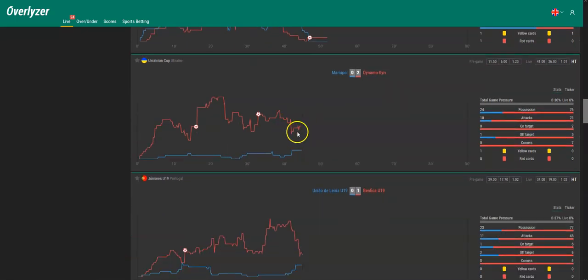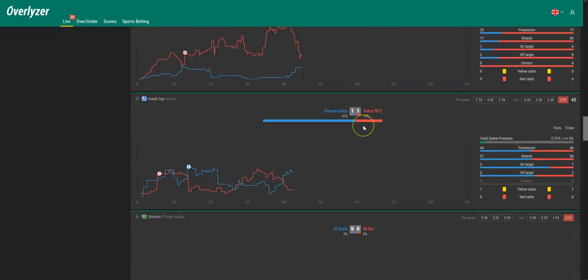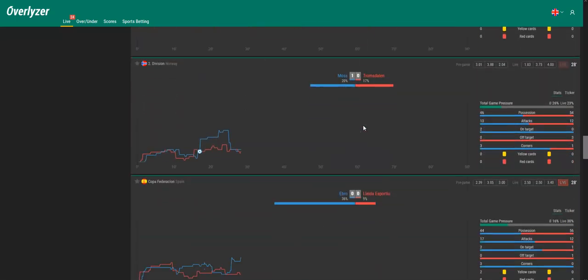Kiev, we also had this. Maybe they should score one or two more, because yeah, we like these kinds of games where one of the teams is just inactive. As you can see here, this is the top of the home trend line. This is not even 20% or so, and Kiev is opposing so much pressure, so it's 2-0. Maybe this should be 3 or 4 for Dinamo Kiev. Also here, Benfica should score 2 or 3 in this game against Leiria. What else do we have?